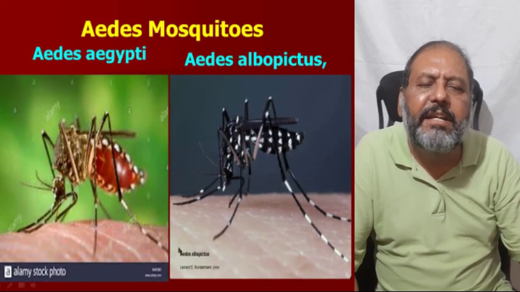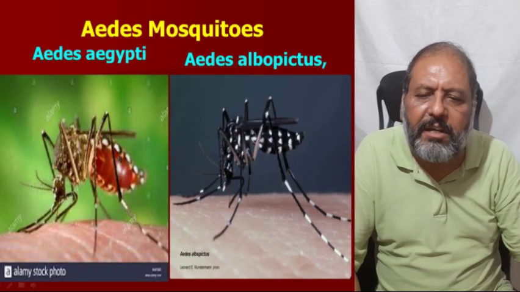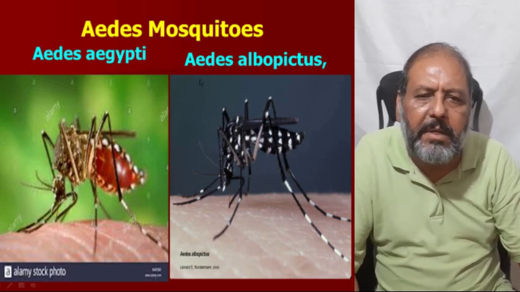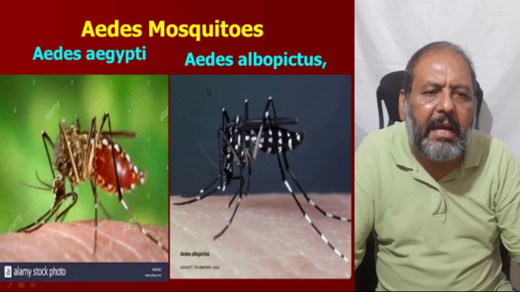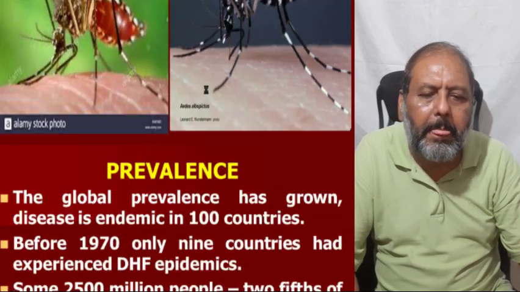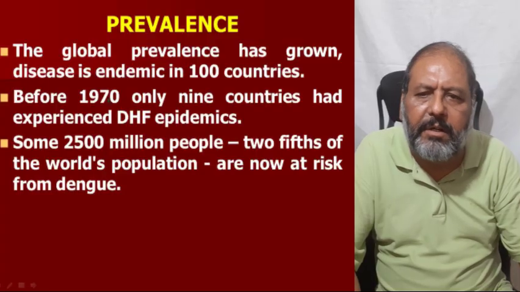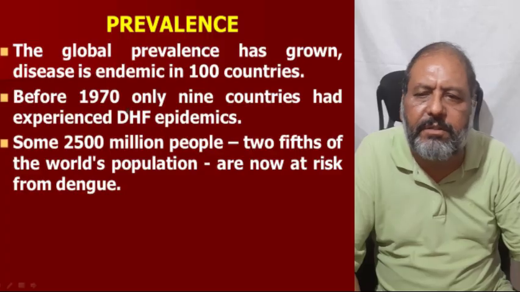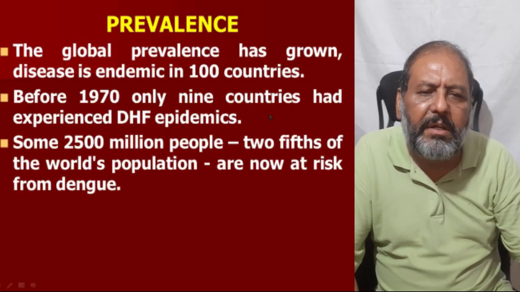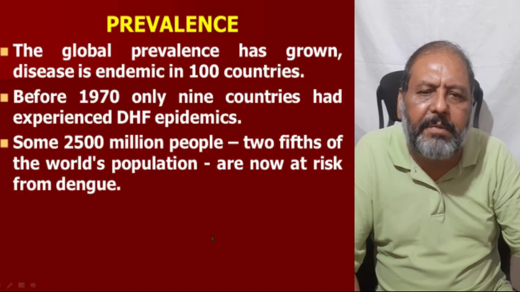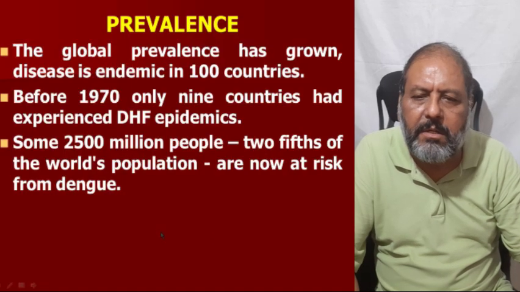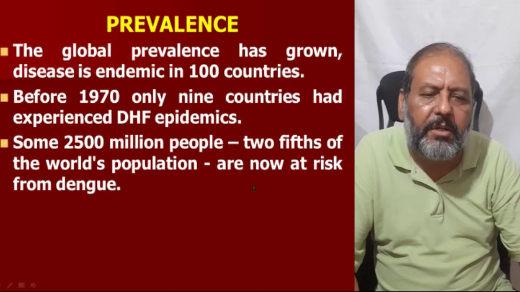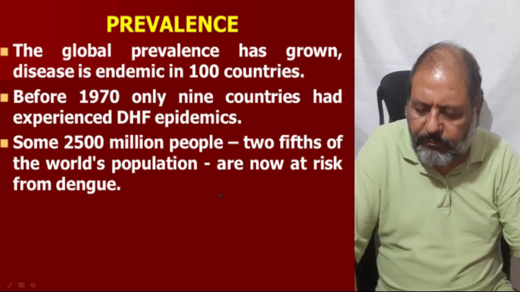So that is the Aedes mosquito. Two of its variants are responsible for spreading this disease. One is mostly Aedes aegypti and the other is Aedes albopictus. Now the prevalence in the world: the global prevalence has grown. The disease is endemic in 100 countries. Before 1970, only 9 countries had experienced dengue hemorrhagic fever epidemics. Now some 2,500 million people, 2/5 of the world population, are at risk of dengue.